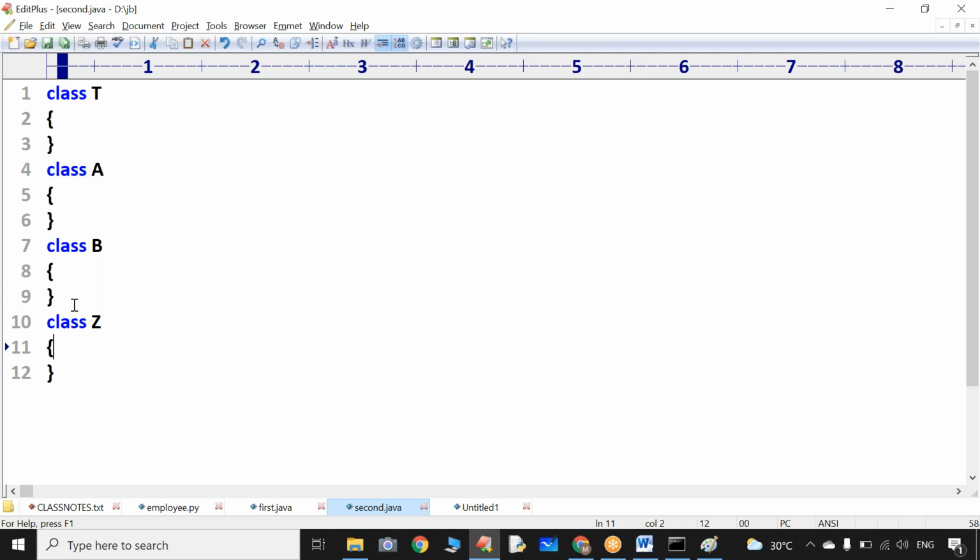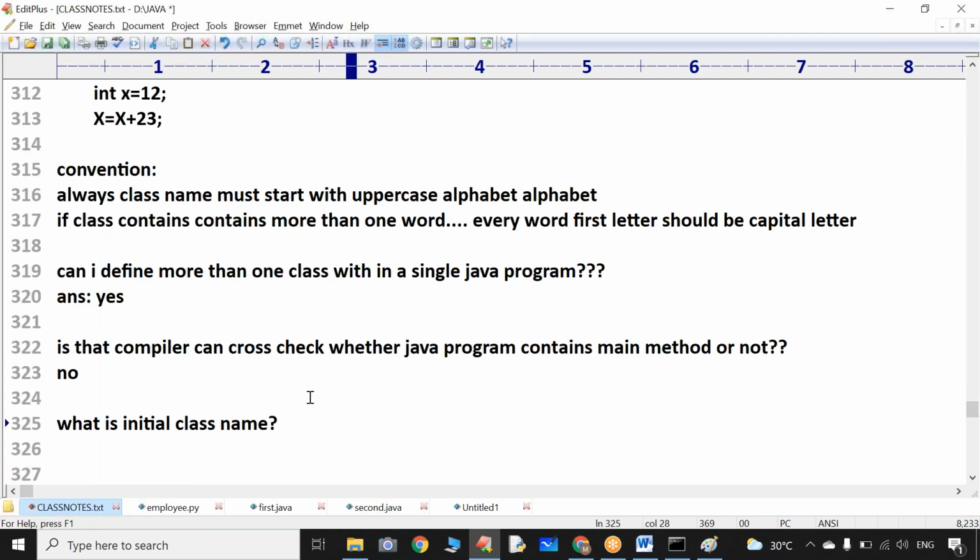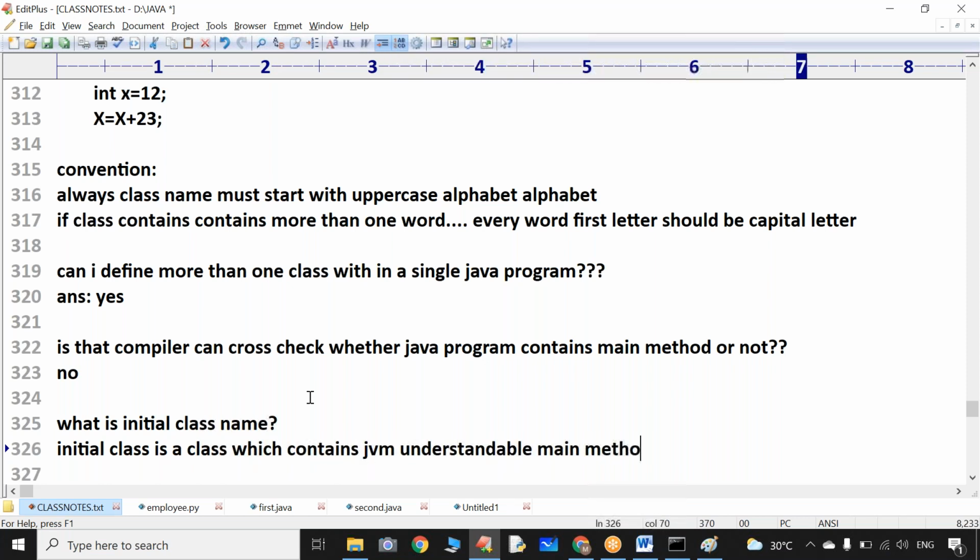It does not mean the class which is defined first. According to Java terminology, an initial class is a class which contains a JVM understandable main method.